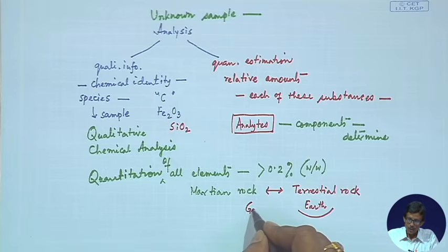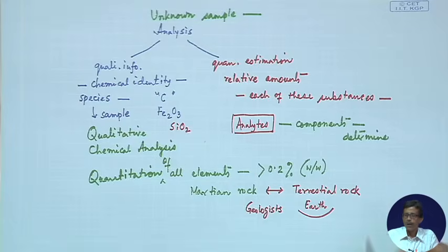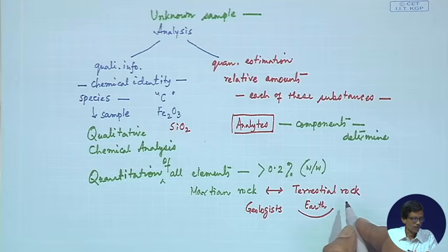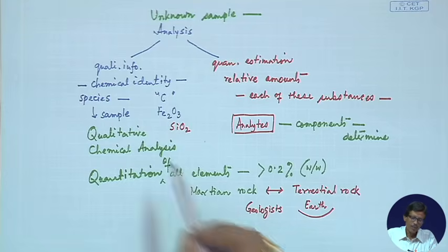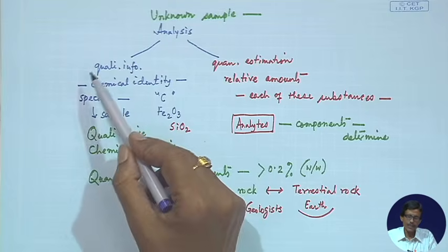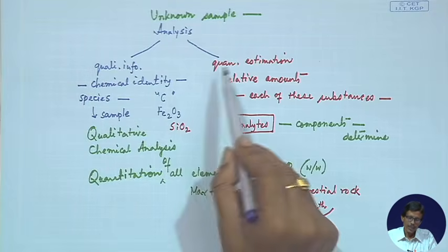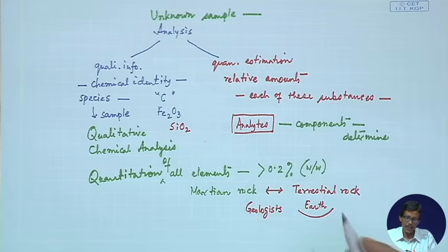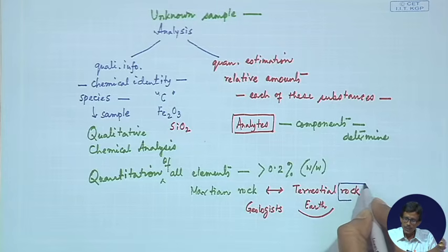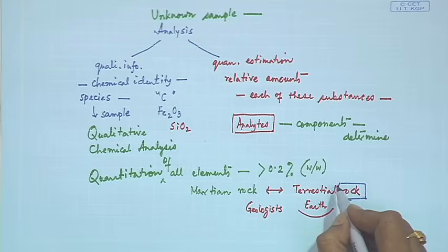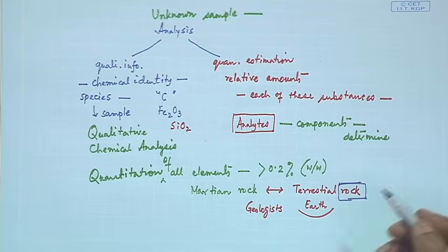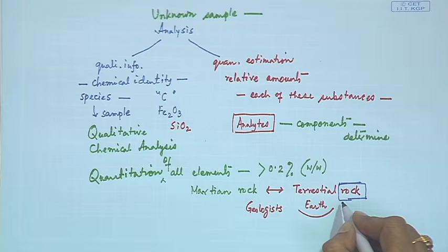So, geologists are very much engaged in understanding the corresponding analysis of these rock samples. So, basically we will be utilizing initially the identification, the qualitative information, then the quantitative information to understand these. And remember that we should not be very much involved with the sample itself.